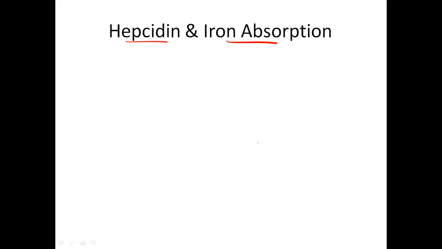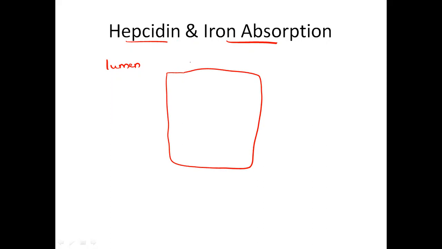Okay, to the very basic, we all know that from the lumen, this is the mucosal cell. The absorption of the iron into the mucosal cell is always in the +2 form, that is the ferrous form. And we also know iron is a one-way element, which means there is only regulation at the absorption level itself.